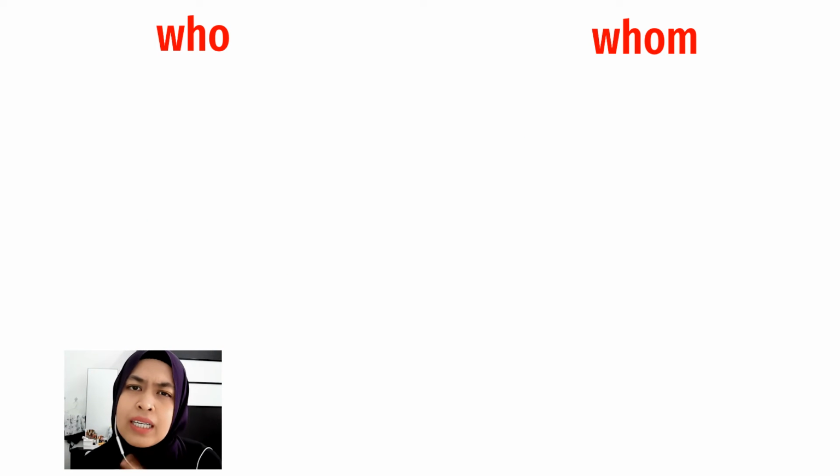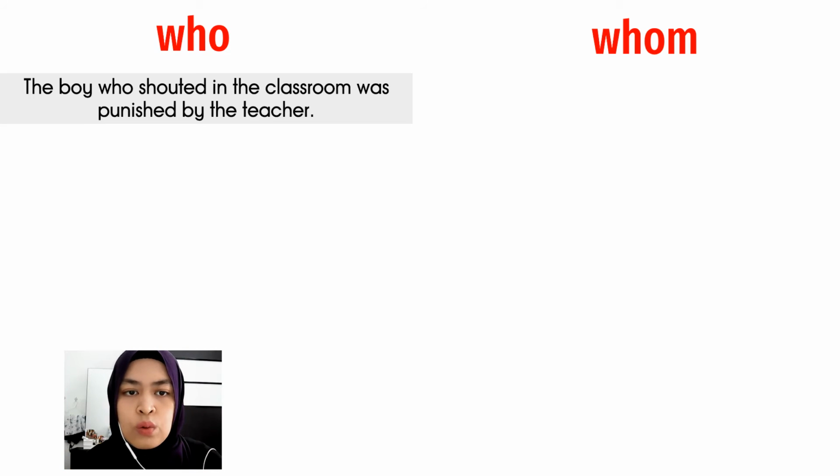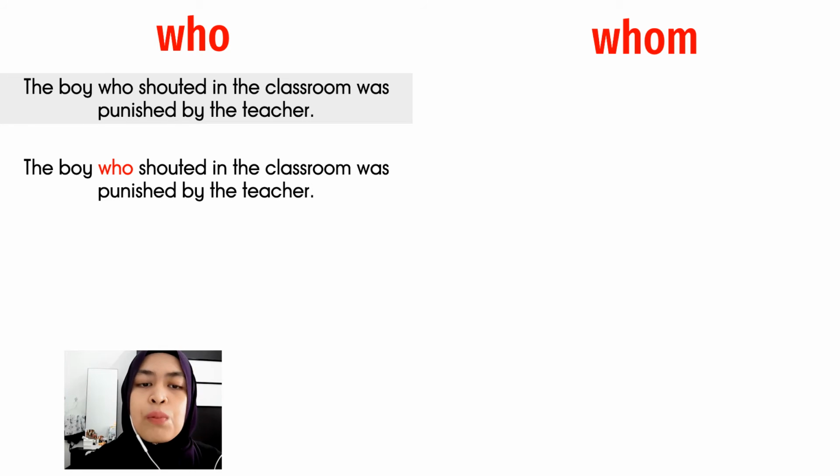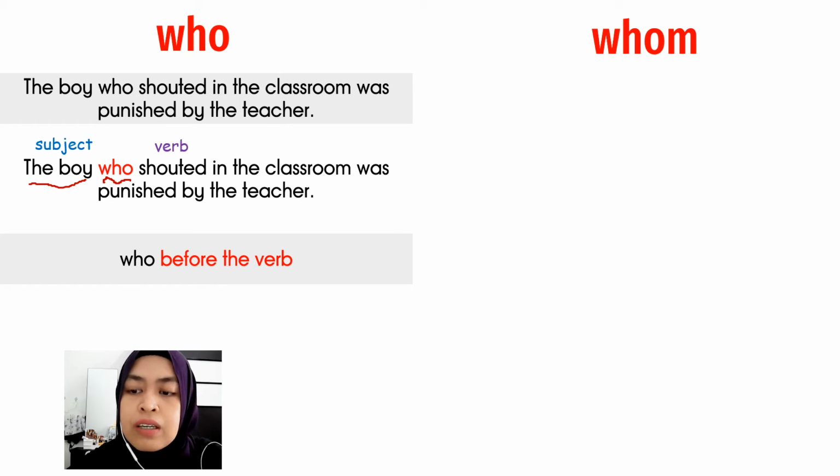Alright, so what is the difference of who and whom? When do you use who? When do you use whom? Alright, so for example, the boy who shouted in the classroom was punished by the teacher. Okay, look. The boy who shouted. We are talking about the boy, the subject here. And as you can see, who is before, sebelum verb. Who before the verb.